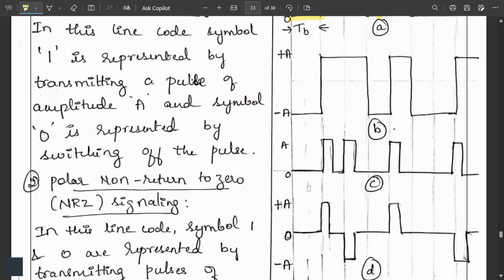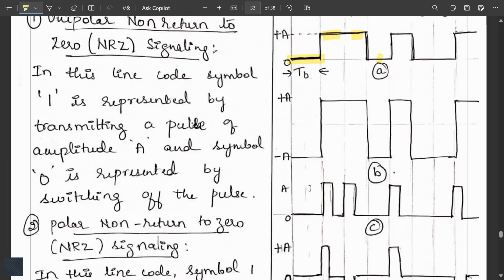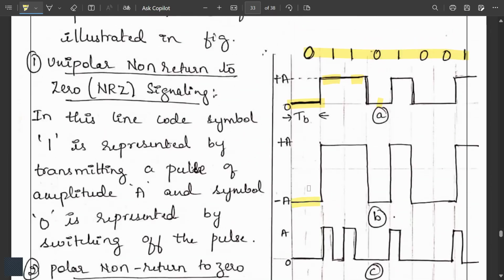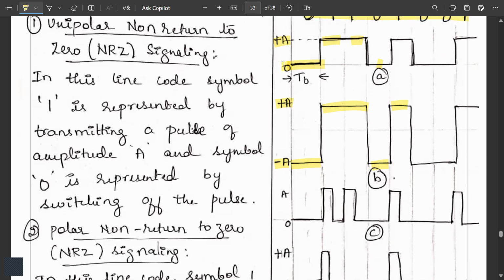Next comes the polar NRZ, that is polar non-return to zero. In this, the line code symbols 1 and 0 are represented by transmitting pulses of amplitude plus A and minus A respectively. So here when it is 1, it goes to plus A, and when it is 0, it goes to minus A. You can observe here it is minus A to plus A, whereas in the unipolar case it is only 0 to plus A. Same again for 0, it goes to minus A, and 1 means it goes to plus A. As it is non-return to zero, this is non-return to zero.